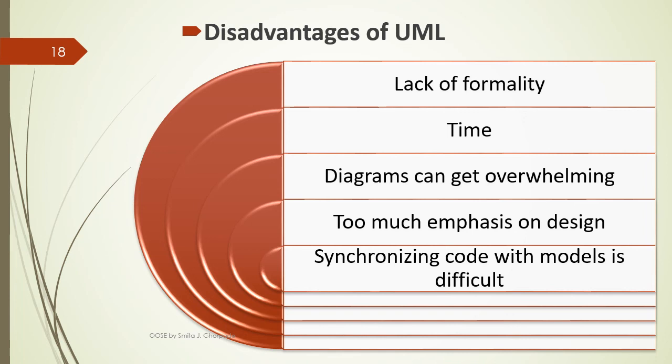Somehow it is a difficult task to synchronize software code with different models constructed for that system. Means it is a difficult procedure to convert the models or diagrams to software code. So these are certain disadvantages of UML.